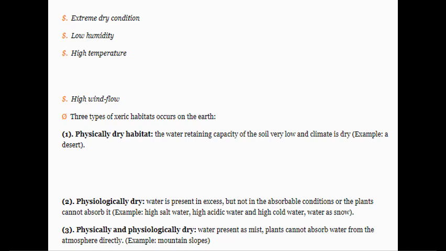Then the third type, that is physically and physiologically dry. That means the water present as mist, plants cannot absorb water from the atmosphere directly. The example is mountain slope. डोंगर उताराच्या ज्या भागामध्ये अशा प्रकारचे हॅबिटॅट जे आहेत हे आपल्याला बघायला मिळतात. So these are the three different types of the xeric habitats which occur on the earth.